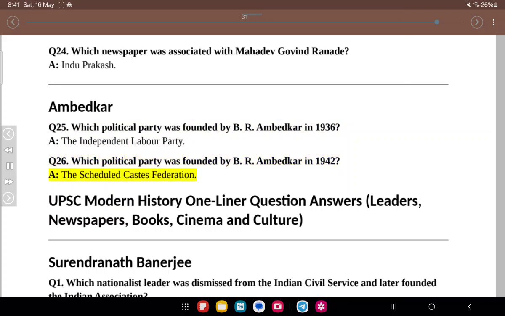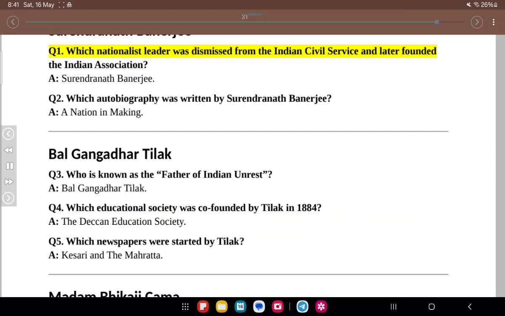UPSC Modern History one-liner question answers: leaders, newspapers, books, cinema and culture. Surendranath Banerjee. Q1. Which nationalist leader was dismissed from the Indian Civil Service and later founded the Indian Association? A. Surendranath Banerjee. Q2. Which autobiography was written by Surendranath Banerjee? A. A Nation in Making.